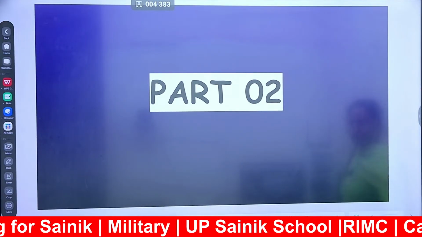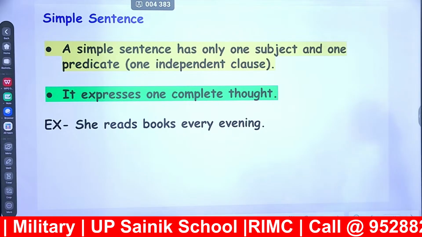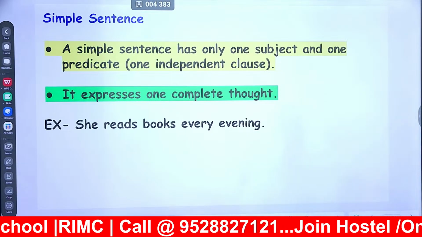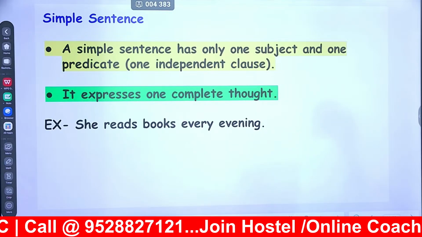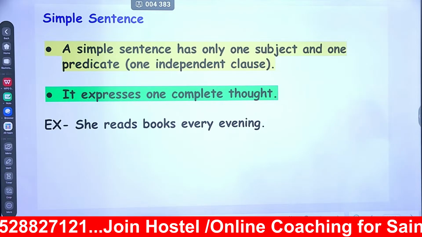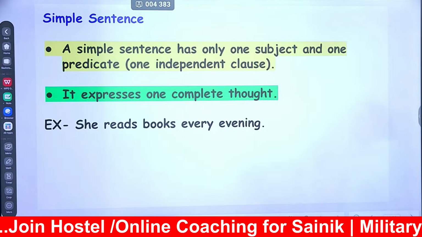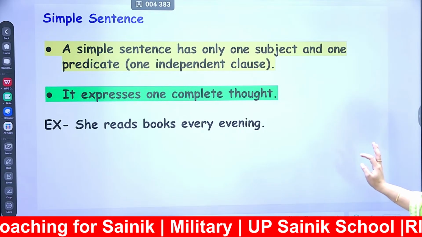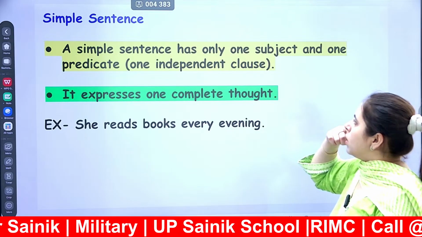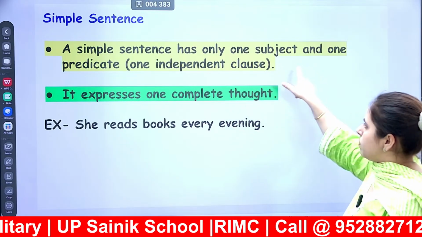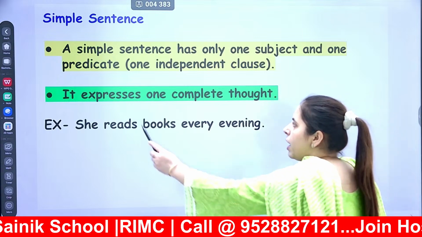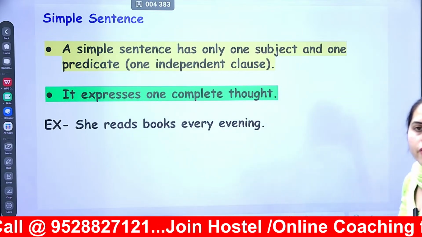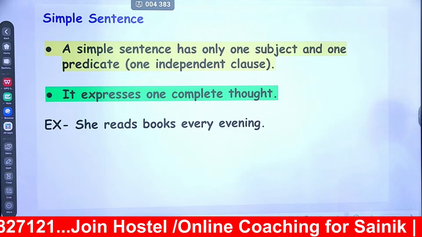Okay. So in part 2, we will be having simple sentence. Now comes more complicated sentences. That is simple, complex and compound. Now what a simple sentence is? A simple sentence has only one subject and one predicate. And I told you in the first class what is subject and what is predicate. So a simple sentence is having one subject and one predicate, and in the predicate you will be having one independent clause. Classes of phrases and clauses will be dealing further.